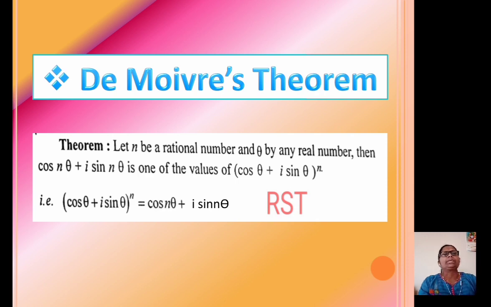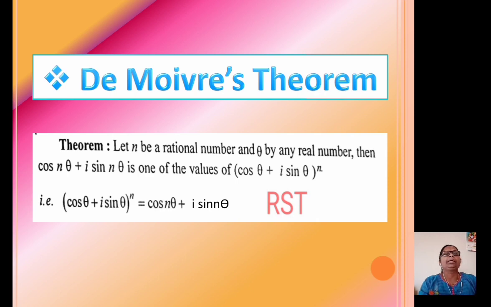You know rational numbers. Rational numbers means numbers of the form a upon b. Here n is any rational number and theta is any real number. We have to prove that one of the values of (cos theta plus i sin theta) raised to n equals cos of n theta plus i sin n theta. We will prove this theorem by mathematical induction.